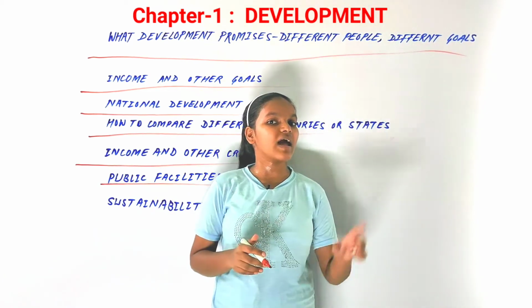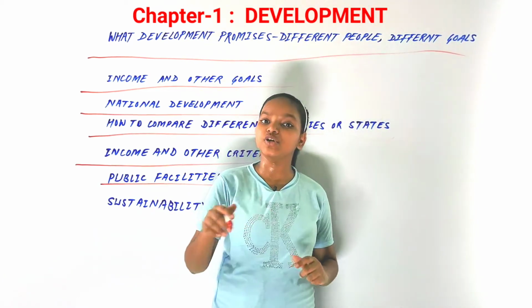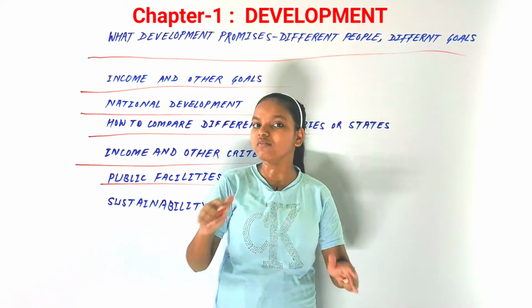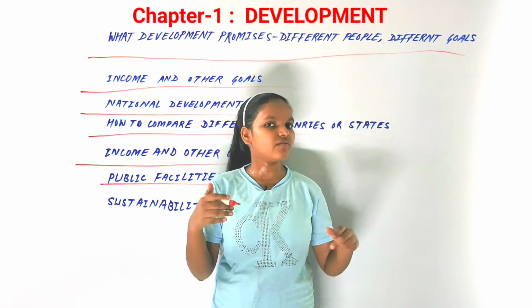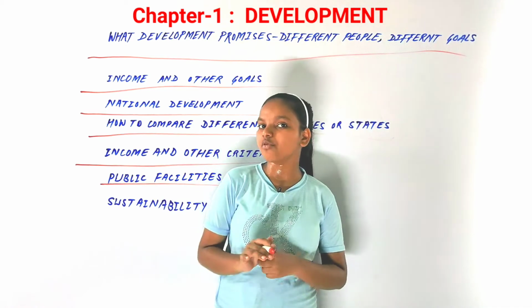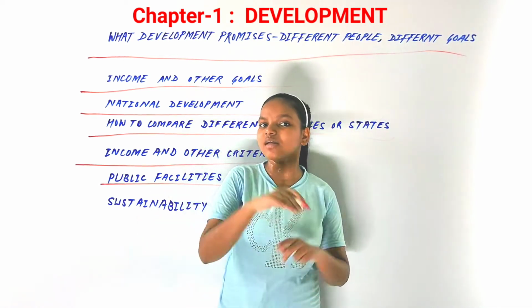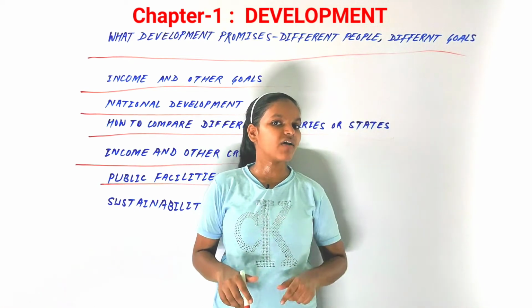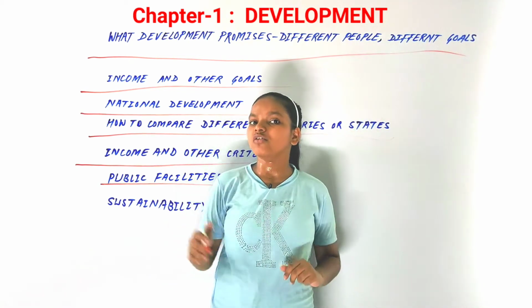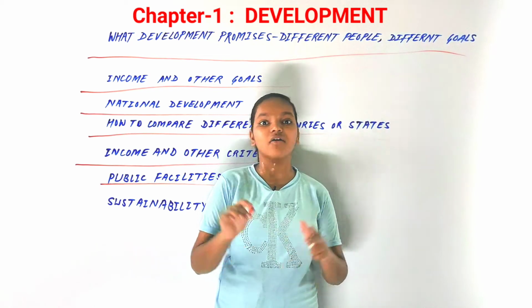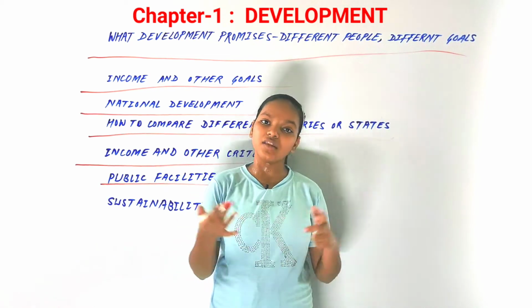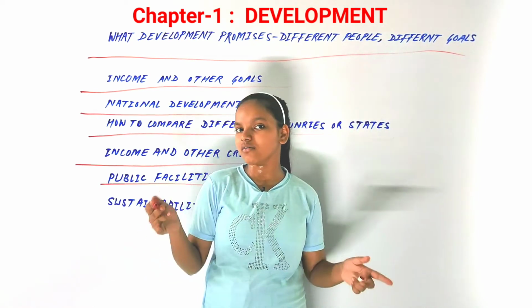In India, there is the PDS, the public distribution system, which is distributed all over India equally and very well. It is very beneficial for our country. When we talk about public facilities, we have public vehicles and many other things too. So public facilities are very important, because money alone cannot give you everything.